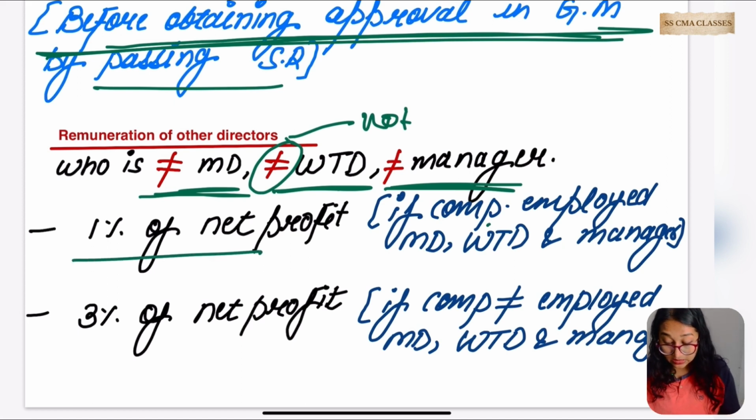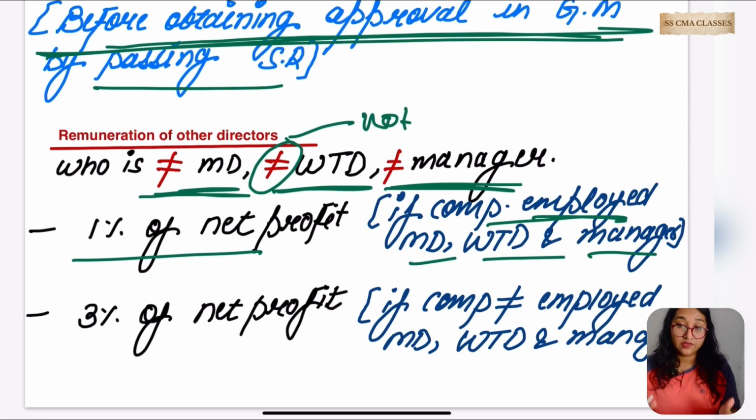If the company has employed an MD, WTD and manager, if there is already a manager, if there is already a WTD, a full-time director, or a managing director, in that case the company would pay 1% of net profit to the other directors.